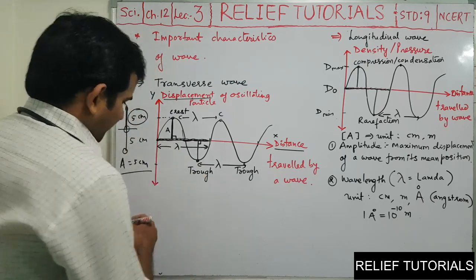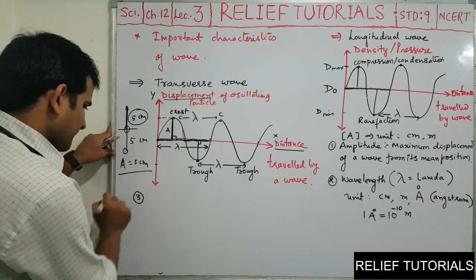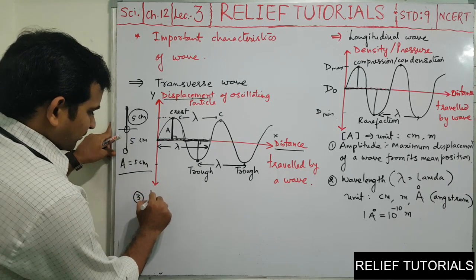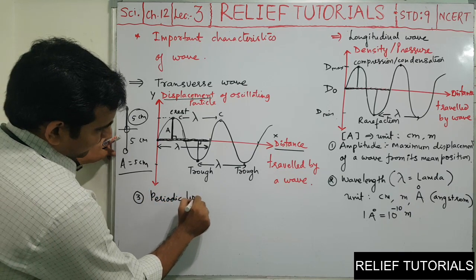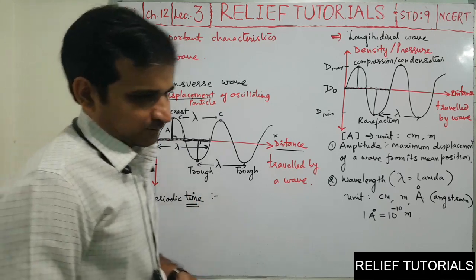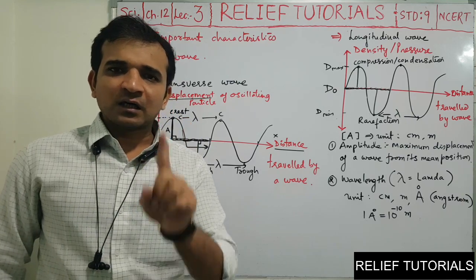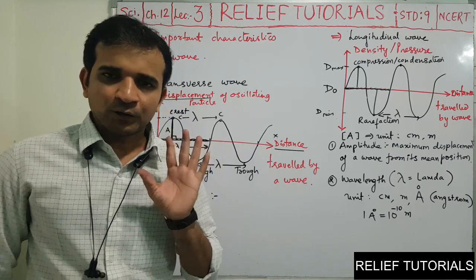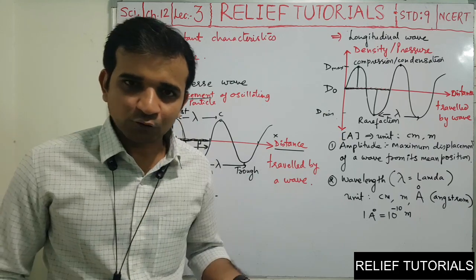One more, the third important term is periodic time. You can see it is a time. Time for what? Time to complete one wave, or time to complete one oscillation, whatever you say.